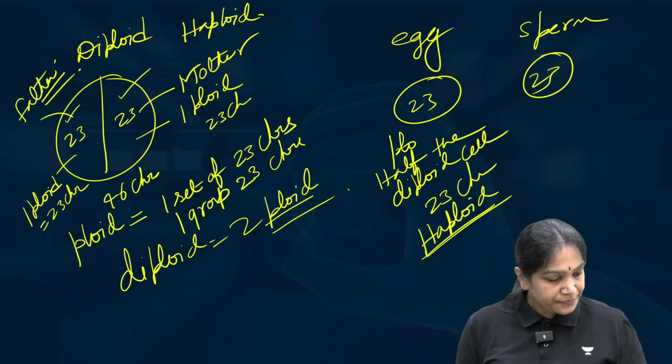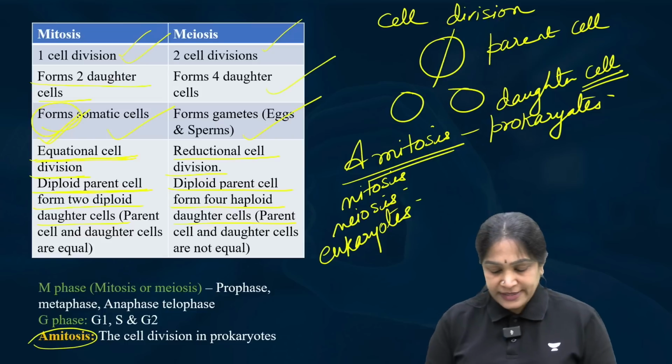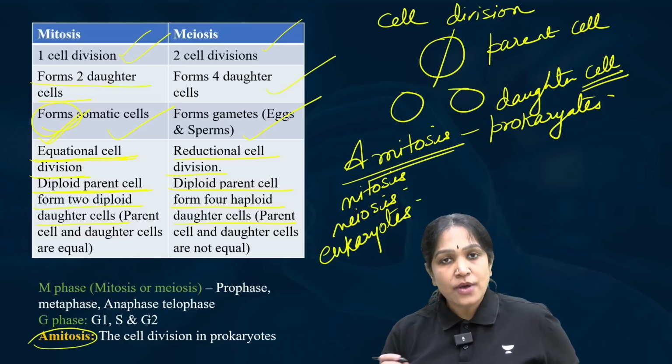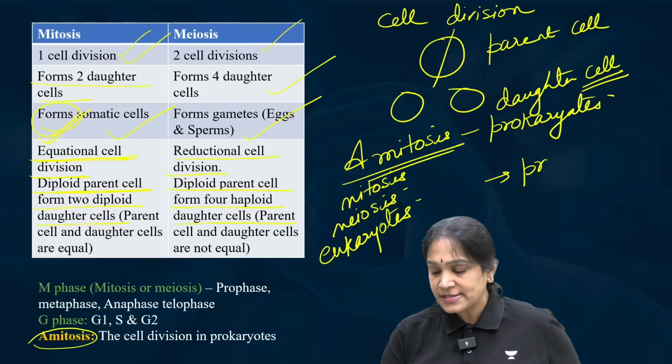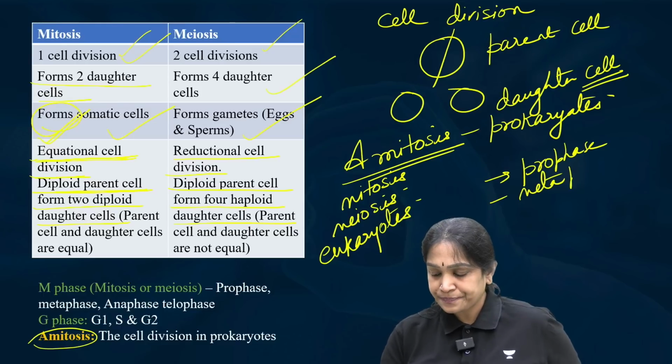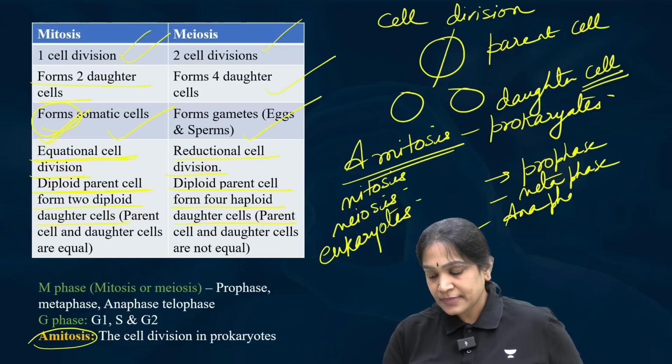And then one last point here is that mitosis or meiosis will have 4 phases. What are they? Prophase, metaphase, anaphase and telophase.